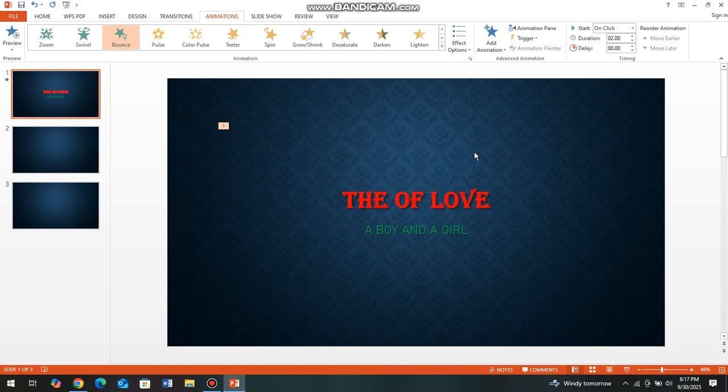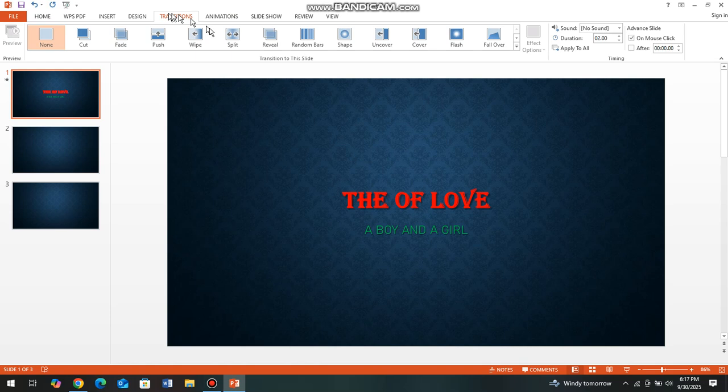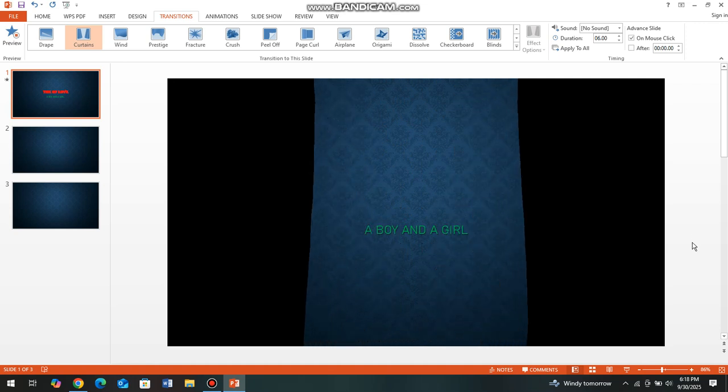Okay, so when you go in animations, what you need to know is you want to change the behavior of the content. So animations is where we change the behavior of the content, not the slides. Now what if you want to control or program the behavior of your slides? Then you need to go in transition. So transition changes the behavior of the slide. Let's check. Yeah, I love using curtains for the first slide. Okay, so if you say curtains, this is how it will be doing.